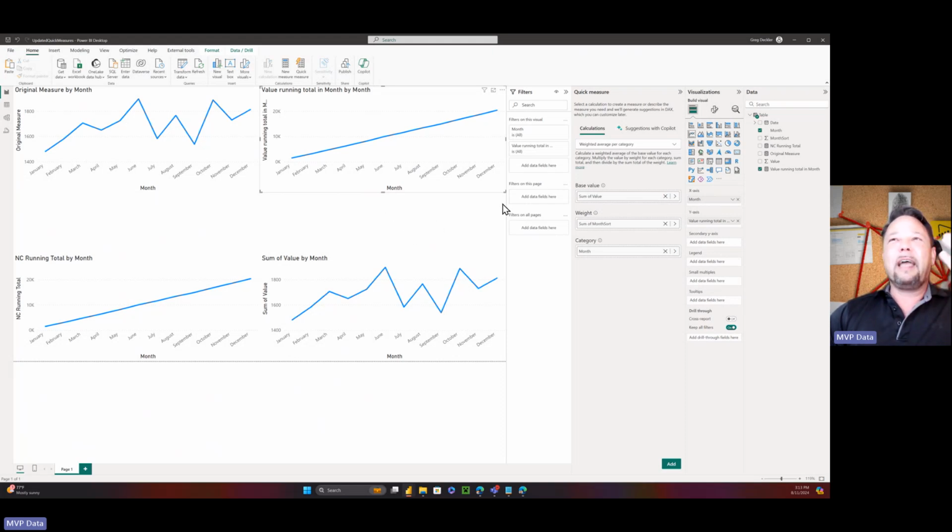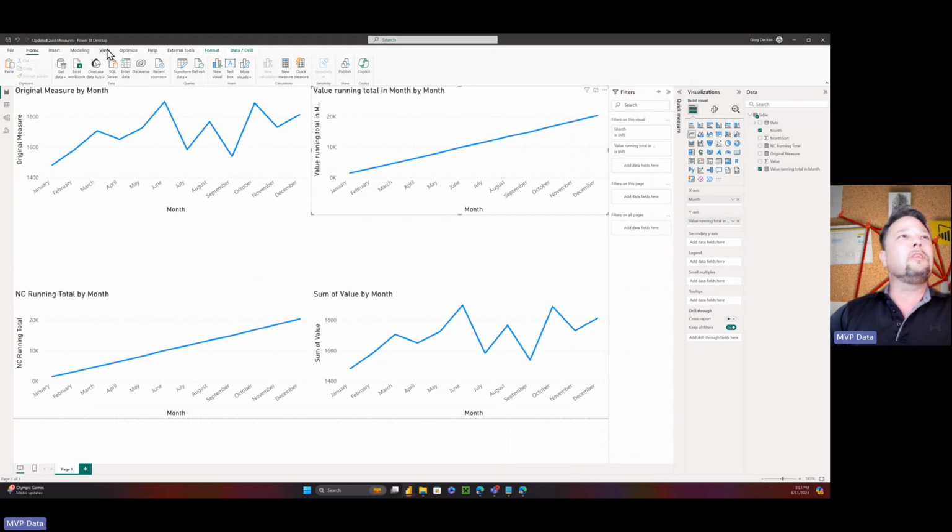Anyway, I do have a major complaint with this, and it goes along the lines of the click tax that we've been talking about. The way to get quick measures is you go here, and when you don't have this pane open, it allows you to say new quick measure, and it opens this pane, and you can create quick measures. The problem is there's no way to get rid of this pane. You can shrink it, but it's still there.